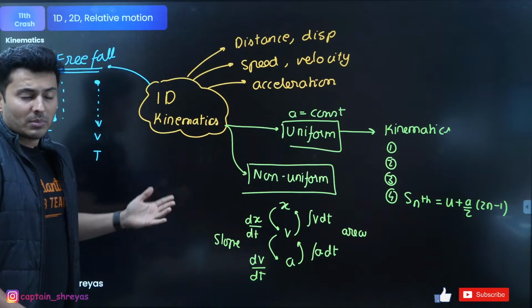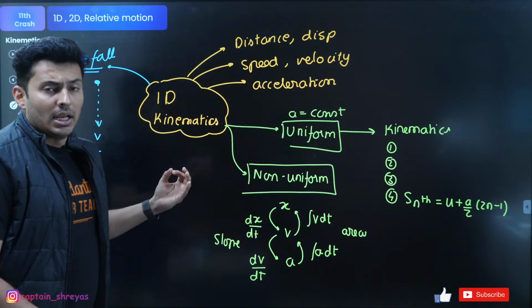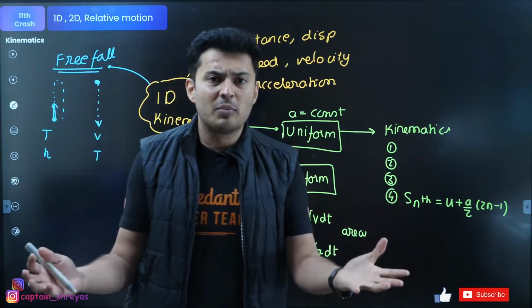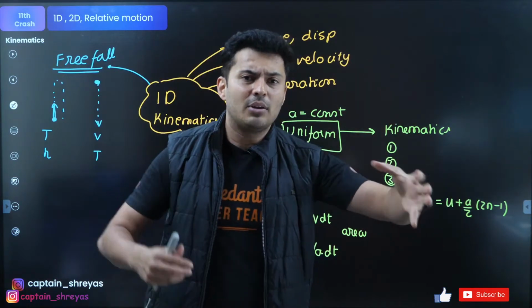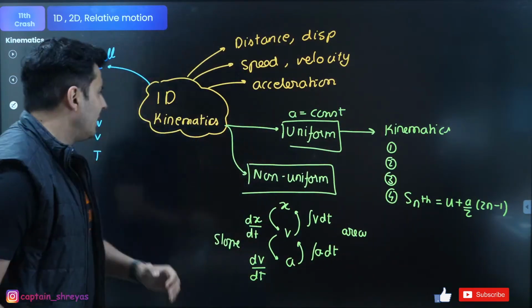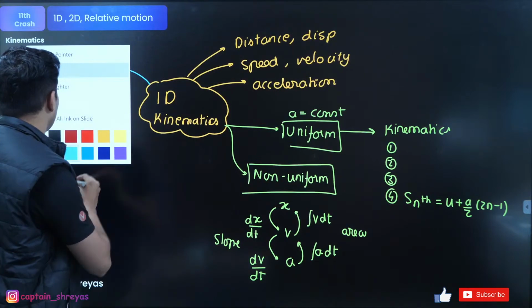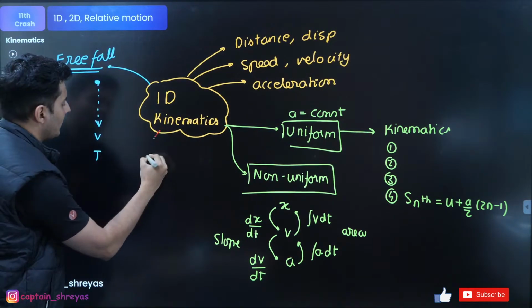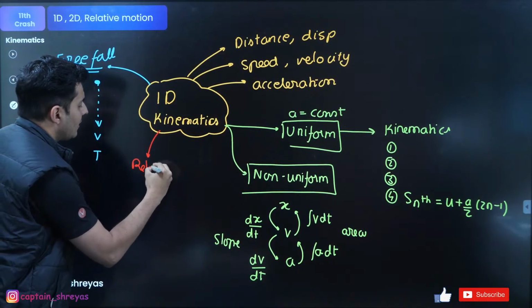Next important thing in 1D. Okay? In 1D, you have relative motion. I do not separate out relative motion as a separate chapter. You can think of it as a part of 1D only. So relative 1D motion problems also are going to be there, guys. So maybe I'll use a different color. Okay. So you also have relative motion.